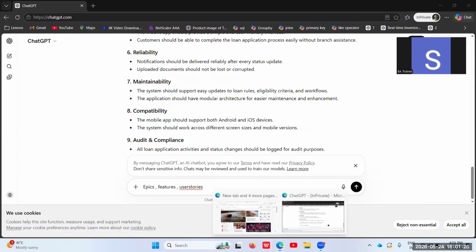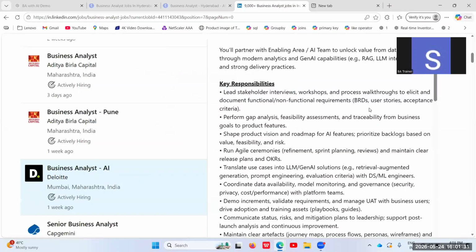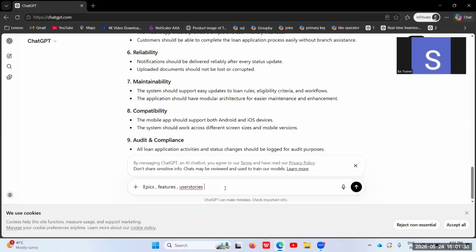I'll open the job description one more time for you. I hope you can see, here you are able to see user stories and acceptance criteria and BRD. So this is also one of the key duties a business analyst does in the work environment. Let me see how we can automate this using AI to create these stories. I'm asking the AI to create, based on the requirement which is uploaded, epics, features, and user stories.